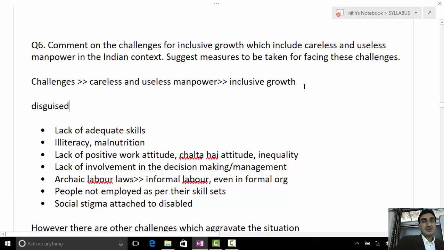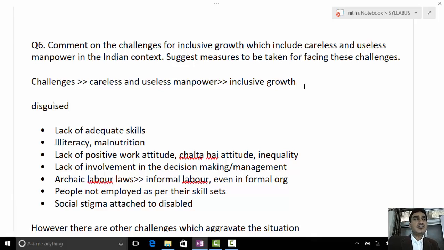I won't take up the challenges for inclusive growth in totality because then it will be a very huge question, and he has addressed it very properly. Inclusive growth means growth for every section of society. Clear. I'm just sticking to this careless and useless manpower. Very tricky words they have used, careless and useless. But why careless, why useless? One point is this disguised employment.